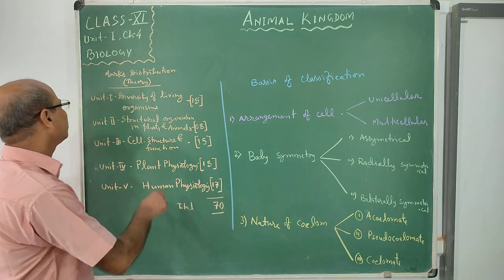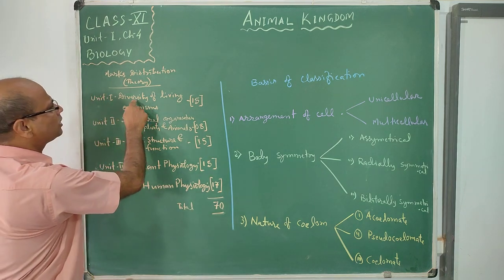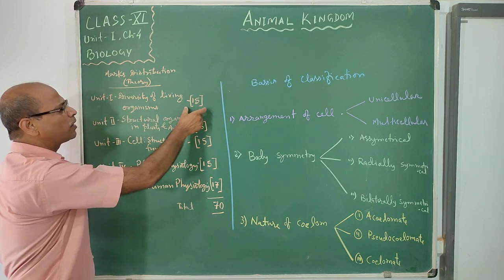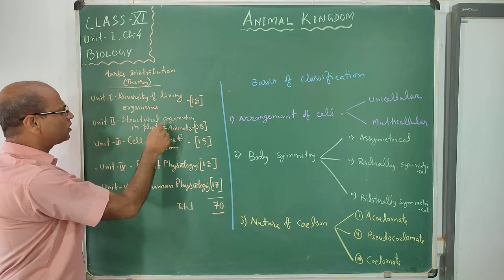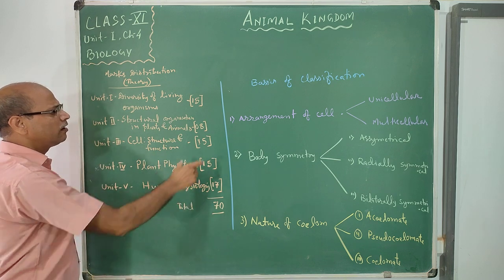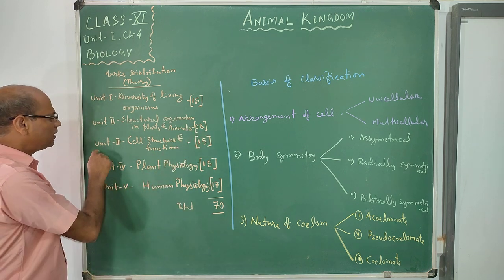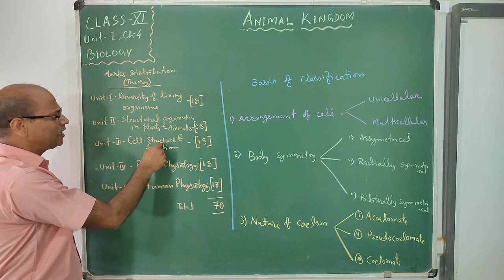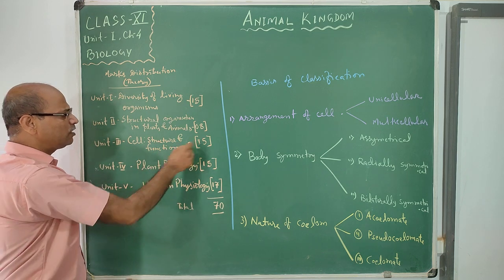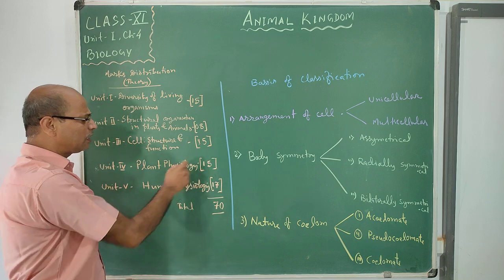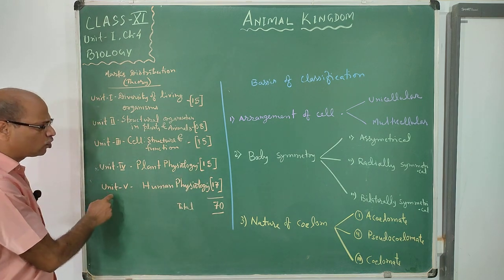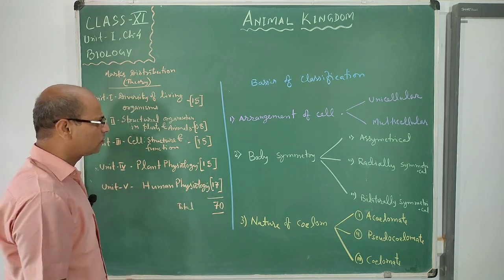So here, unit 1, diversity of living organisms, has 15 marks. Second unit, structural organization in plants and animals, only 8 marks. Unit 3, cell structure and function, 15 marks. Unit 4, plant physiology, 15 marks. And unit 5, human physiology, 17 marks.